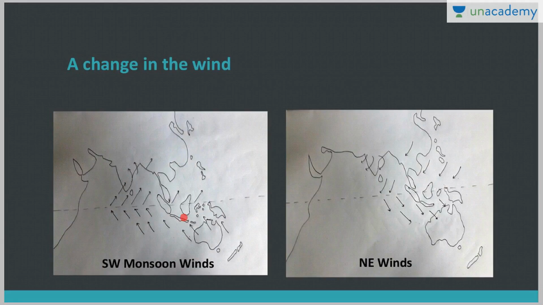So you can see it here, during summers there is low pressure on the land and relatively high pressure on the sea. So the winds move from high pressure to low pressure, that is towards India. And during winters, just the reverse happens. Here the land has high pressure and the water body has relatively low pressure, so the winds move from high pressure to low pressure. So during winters we have northeast winds. That is what monsoon is, that is, seasonal reversal in wind direction.